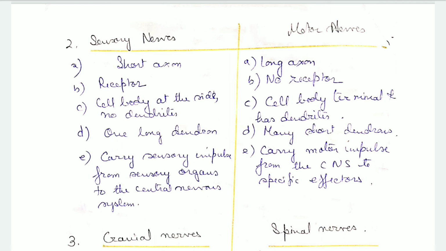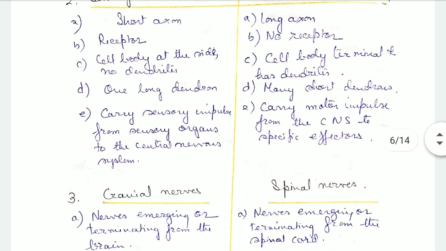Sensory nerves have one long dendron, whereas motor nerves have many short dendrons. Sensory nerves carry sensory impulses from sensory organs to the central nervous system, whereas motor nerves carry motor impulses from the central nervous system to the specific effectors.